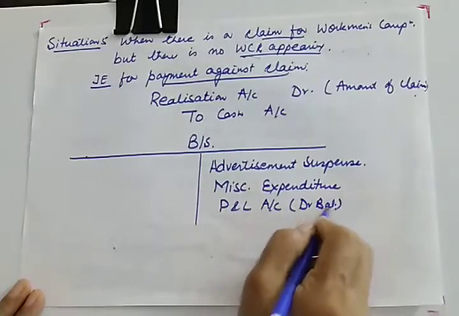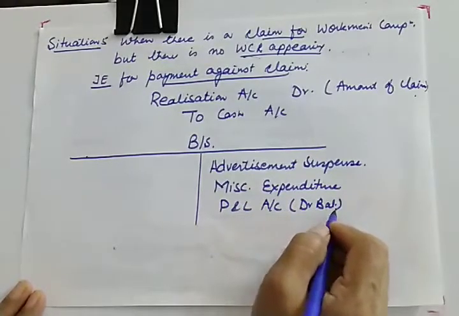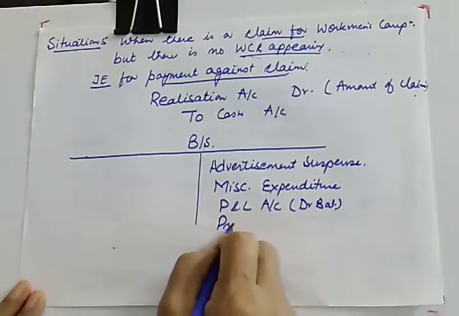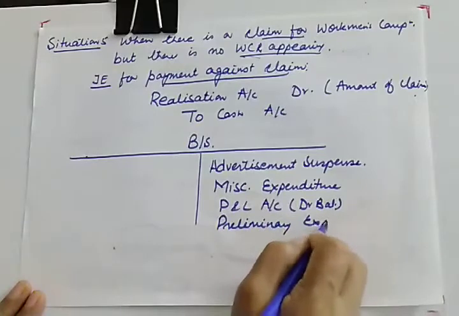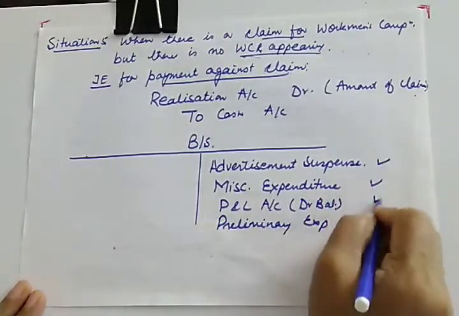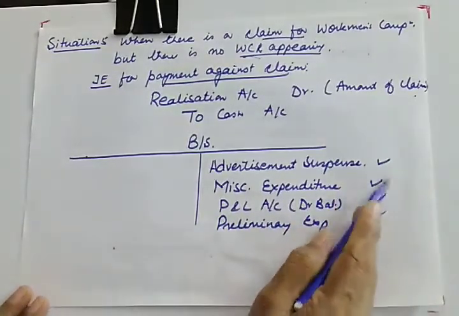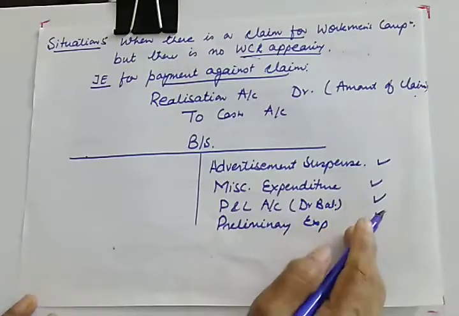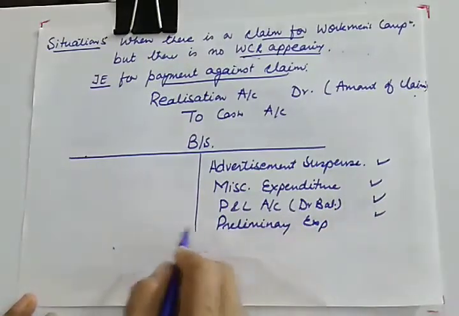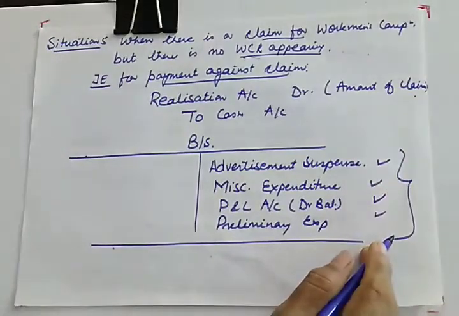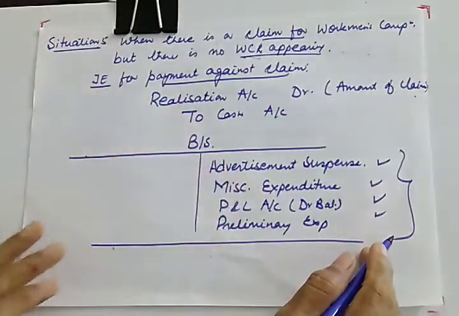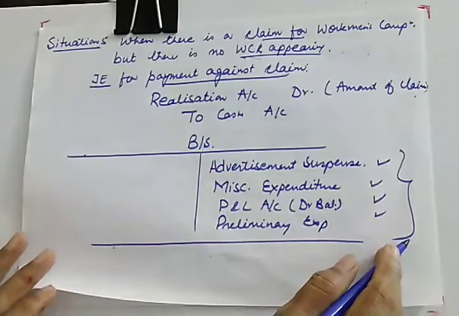So profit and loss debit balance means it is a loss, or preliminary expenses. So whatever things are there, whether advertisement suspense, miscellaneous expenditure, profit and loss, or debit balance, all these will be treated through partners capital. So we'll be giving debit to partners capital.